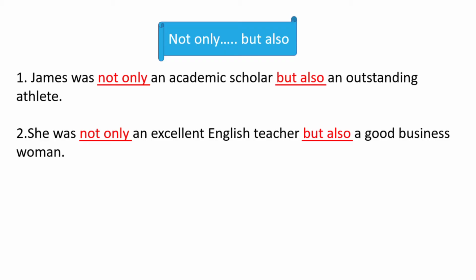Example, James was not only an academic scholar but also an outstanding athlete. So he's not only an academic scholar but he was also an outstanding athlete, a very ideal student. Second example, she was not only an excellent English teacher but also a good business woman. Oh, I see. So the girl is not only an excellent English teacher but also a good business woman. It's a package deal.